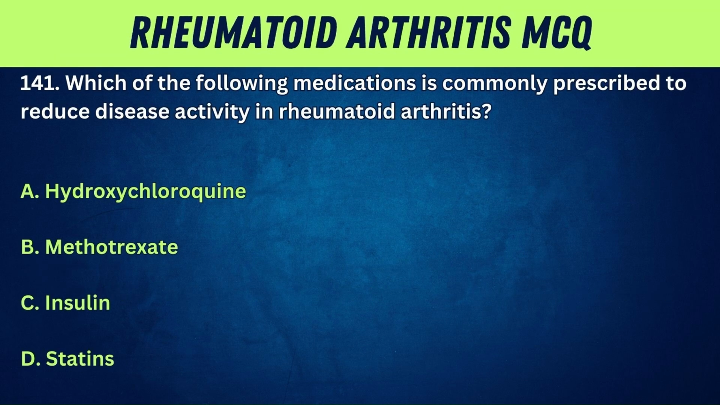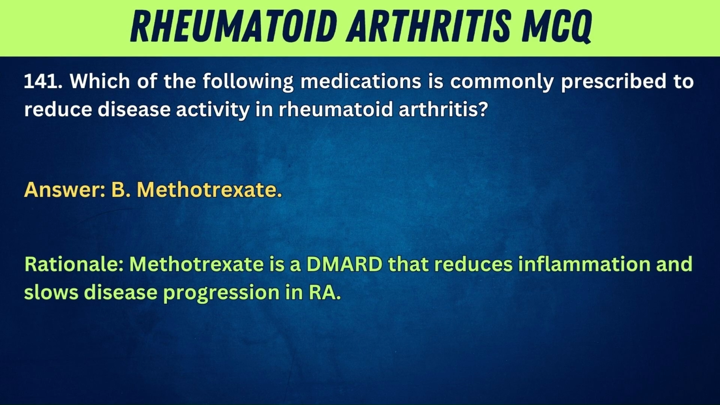141. Which of the following medications is commonly prescribed to reduce disease activity in rheumatoid arthritis? A. Hydroxychloroquine. B. Methotrexate. C. Insulin. D. Statins. Answer. B. Methotrexate. Rationale. Methotrexate is a DMARD that reduces inflammation and slows disease progression in RA.